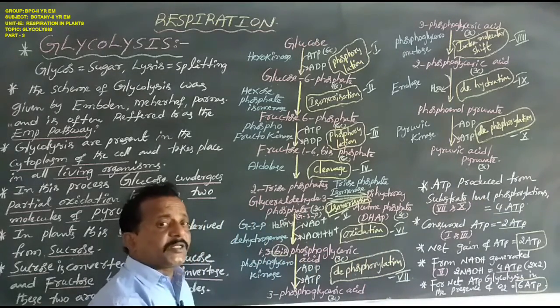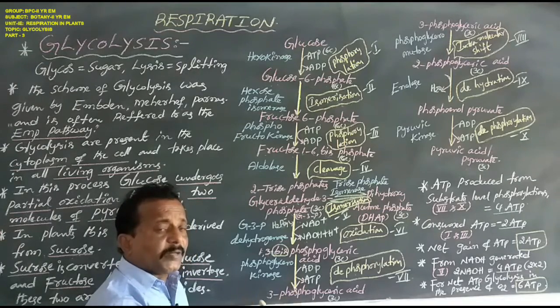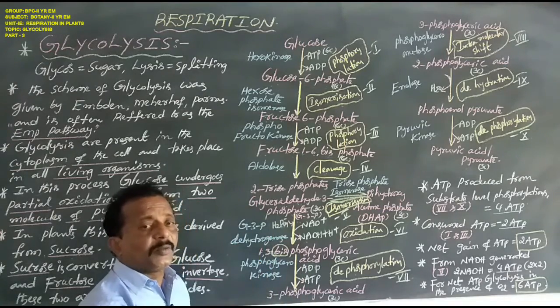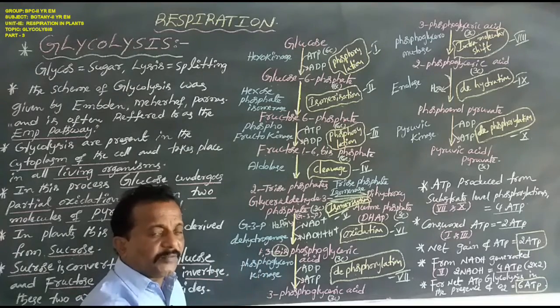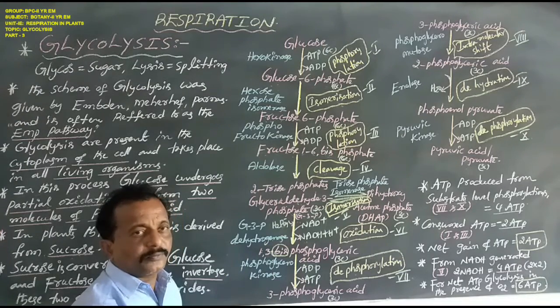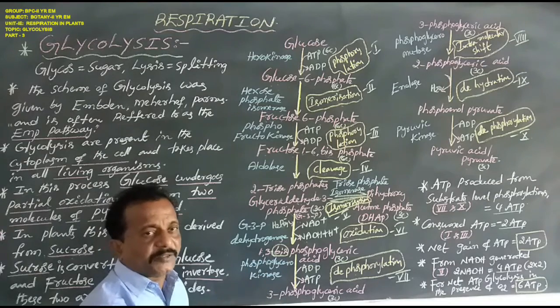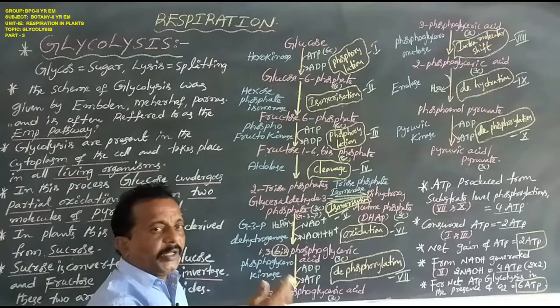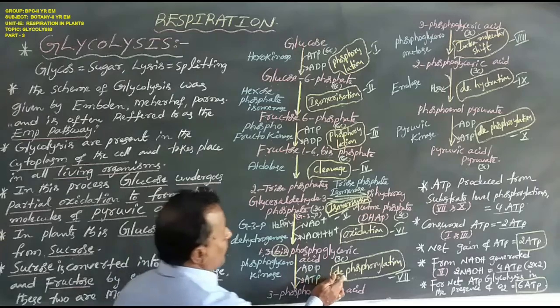Dephosphorylation is similar to substrate level phosphorylation. In this reaction, the formation of an ATP molecule is called substrate level phosphorylation.